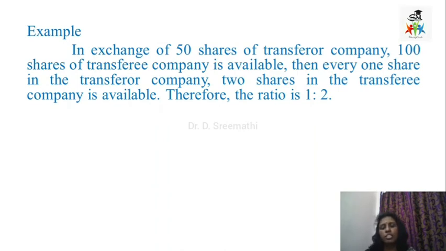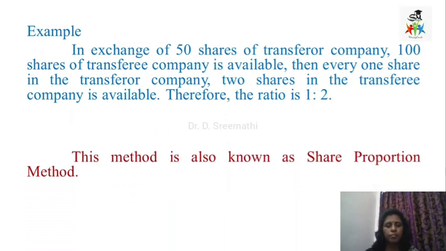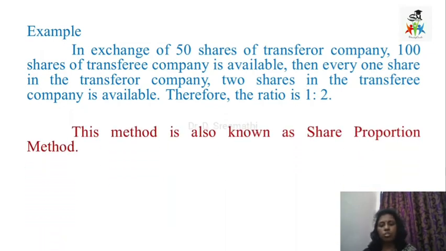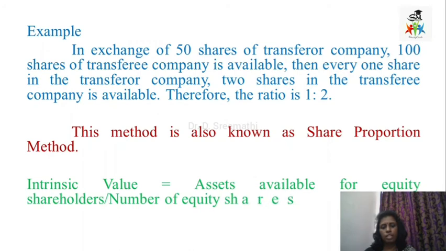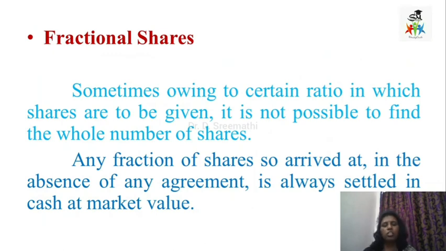So a shareholder in the transferor company who has 50 shares is going to get 100 shares in the transferee company, which means he collects in the ratio of 1:2. This method is also known as the share proportion method. Here the intrinsic value, that is the net asset value, equals the assets available for equity shareholders divided by the number of equity shares. So what is a fractional share?